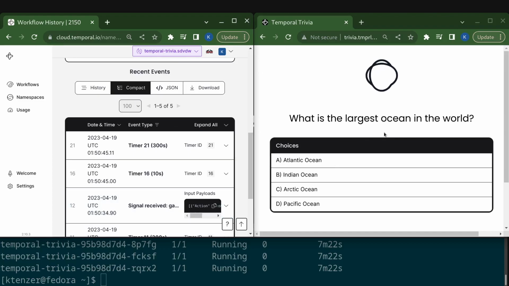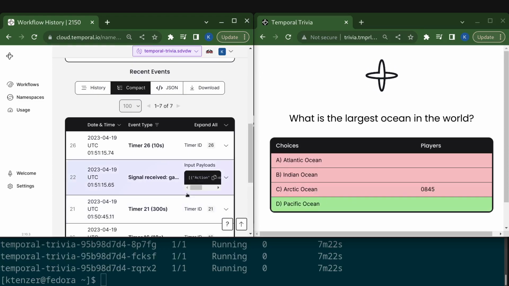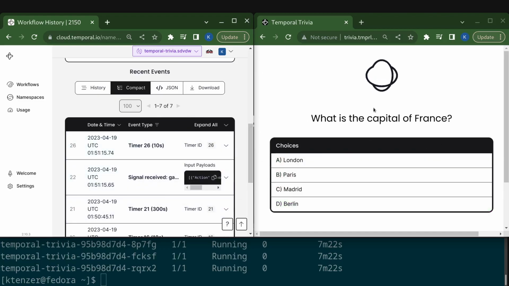What is the largest ocean in the world? And here I think it's probably the Pacific. I'll just answer it wrong. Arctic Ocean, just for fun. You can see my answer popped up. It was wrong. You can see we got a signal received here. The game state updates, which the UI is then querying, and then it moves along.